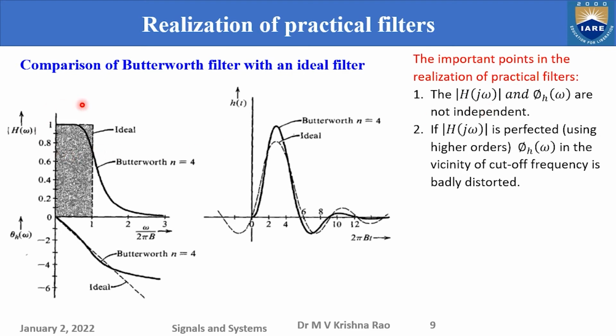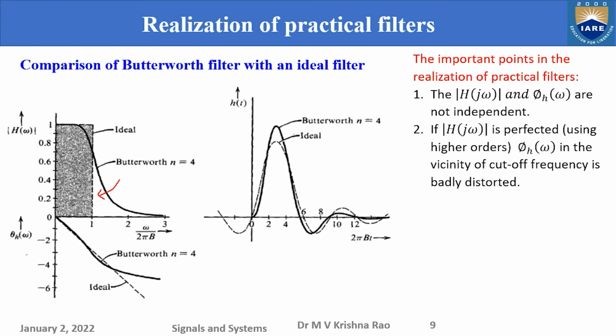If you try to make the magnitude response perfect, that means if you try to push this curve inside towards the passband, what happens? The transition regions will come down.